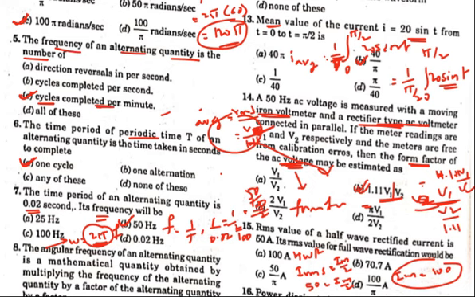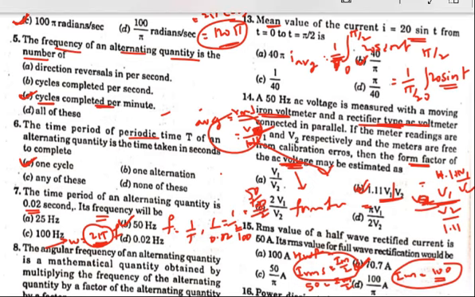And in case of full wave rectifier, what happens? IRMS equals IM by root 2. IM you got 100, so 100 by root 2 means 100 into 0.707, so you will get 70.7. Hope you understood. In half wave rectifier, IRMS equals IM by 2. In full wave rectifier, IRMS equals IM by root 2. From the first case IM is 100, so 100 by root 2 gives 70.7 as the answer. So this is about the 15th question.